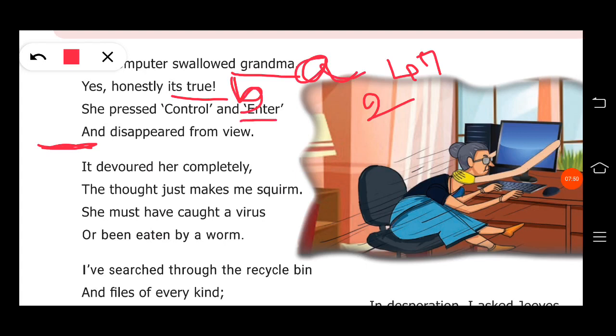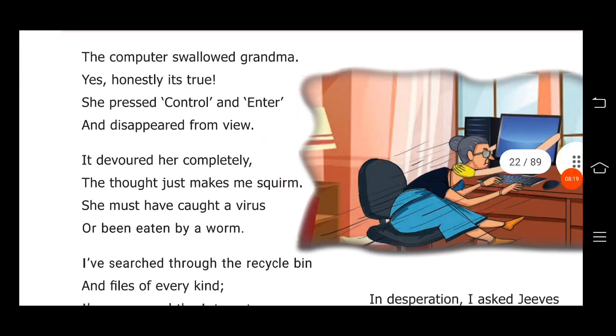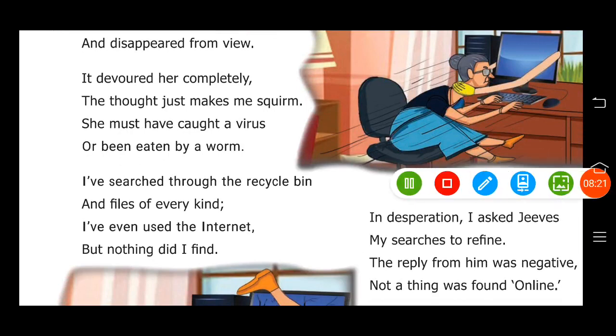Next, enter, ir sound, so we can frame c. View, again the oo sound is repeated. We have already written b for the oo sound, so again we write the same letter. So now the rhyming scheme for the first stanza is a, b, c, b. This is the rhyming scheme for your stanza 1. Now for stanza 2.